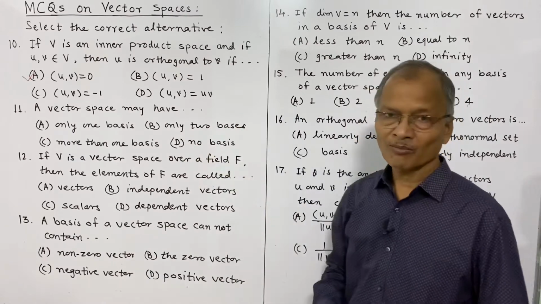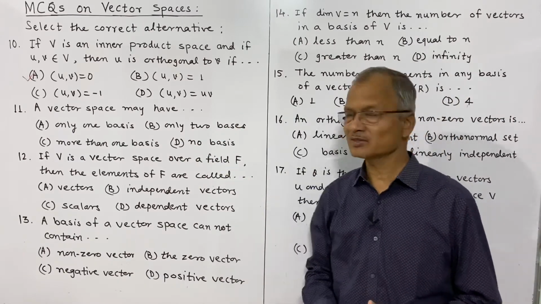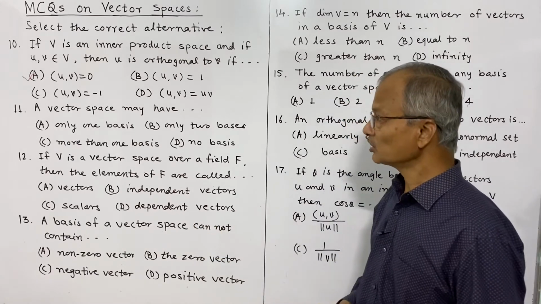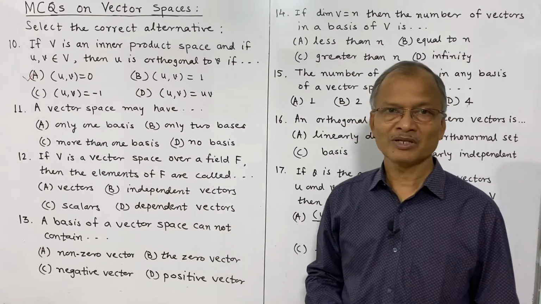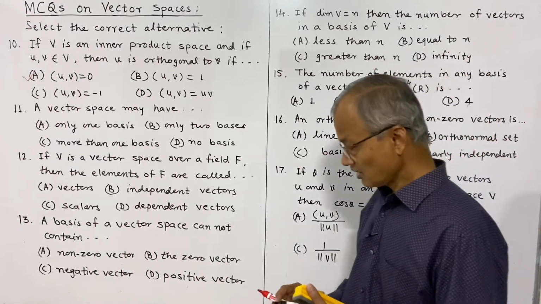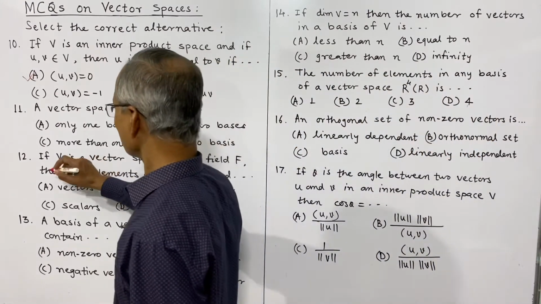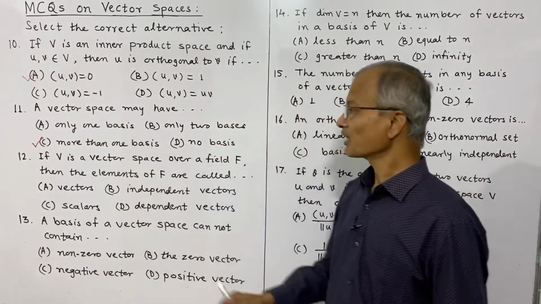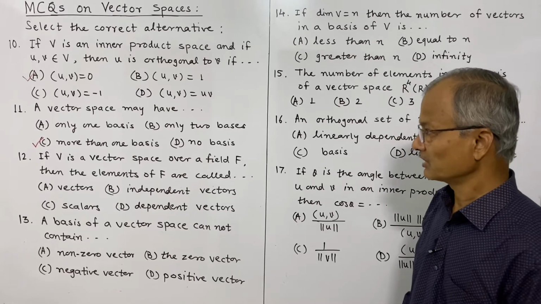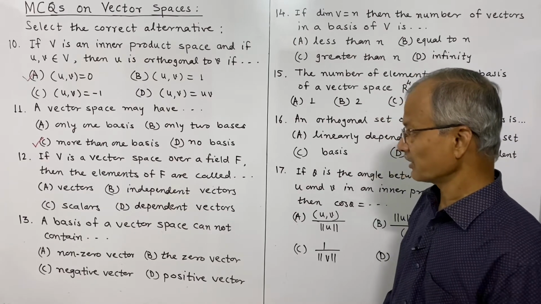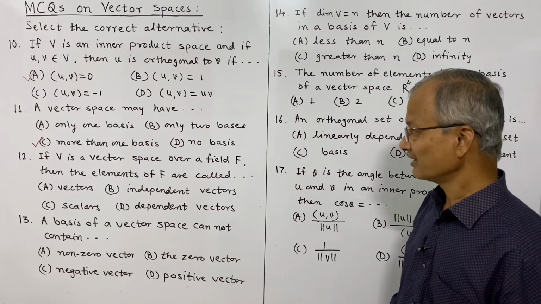It may have more than one basis. It may be 2, 3, etc. The only condition is the vectors in the basis must be linearly independent and they span the vector space. So the correct alternative for this is, it may have more than one basis.